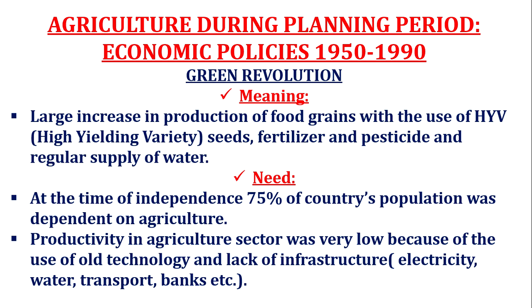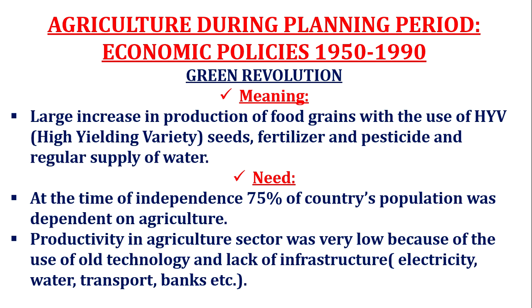And now the other policy, the green revolution, during that planning period of 1950 to 1990, which means a large increase in production of food grains with the use of HYV, high yielding variety seeds, fertilizers and pesticides, and regular supply of water. Why was there a need for the green revolution? At the time of independence, 75% of the country's population was dependent on agriculture. Productivity in the agriculture sector was very low because of the use of old technology and lack of infrastructure like electricity, water, transport, banks, etc.